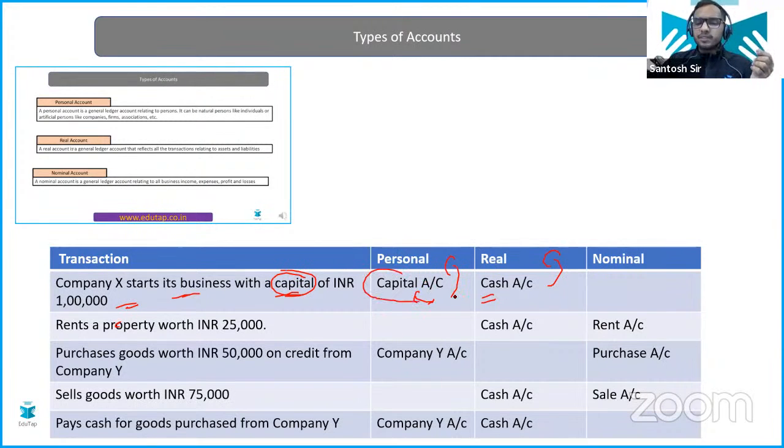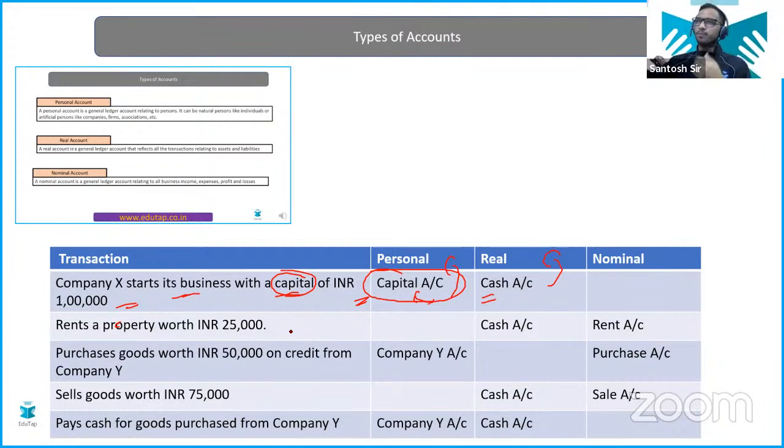So why is it a personal account? I'll give you the idea. See, capital denotes the amount that a person has invested. So it is representing the person. That's why it is representing the owner's money, and that's why it's a personal account. Clear? Now, second example: rents a property worth rupees 25,000.